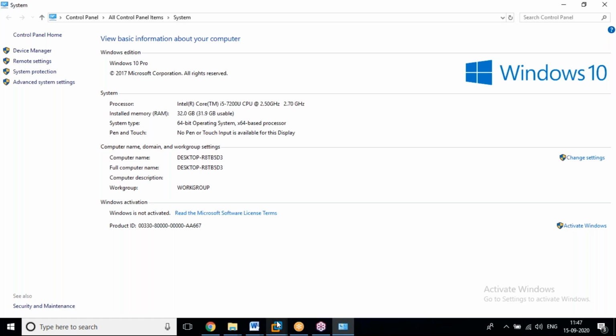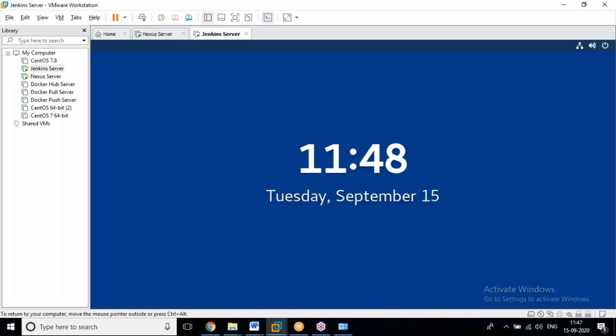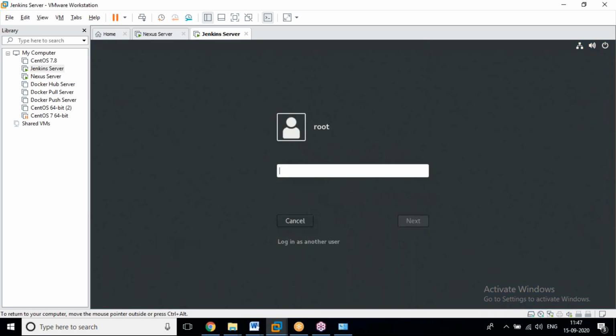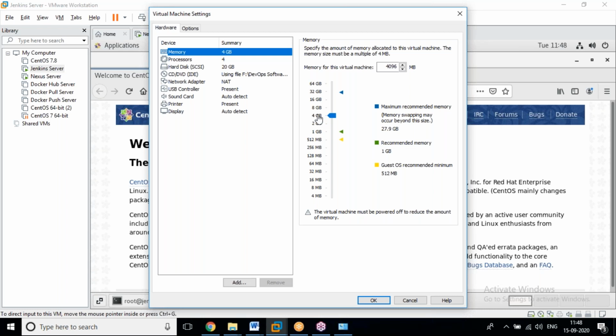See, imagine if I want to create 10 machines or 20 or 30 machines, yes, we can. Whatever basic RAM we have given, we have given 4 GB.